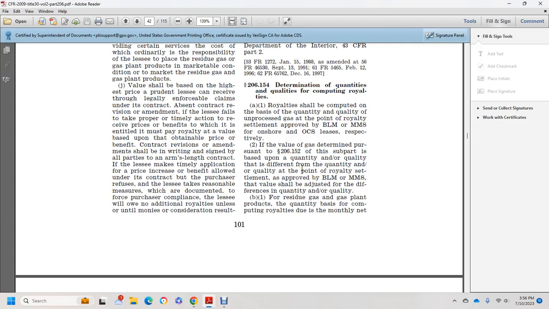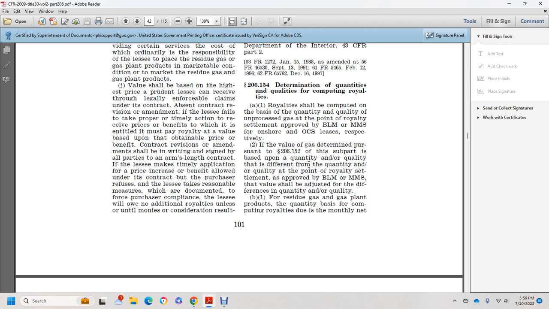Alright, Title 30, Volume 2, Part 206, Federal Gas Valuation. 206.154, Determination of quantities and qualities for computing royalties.